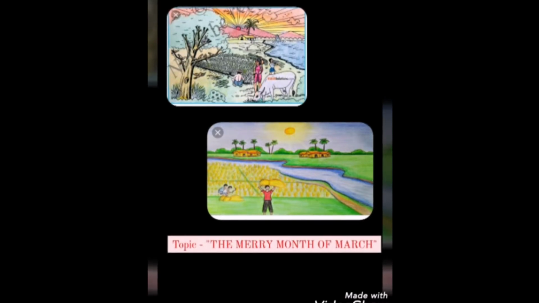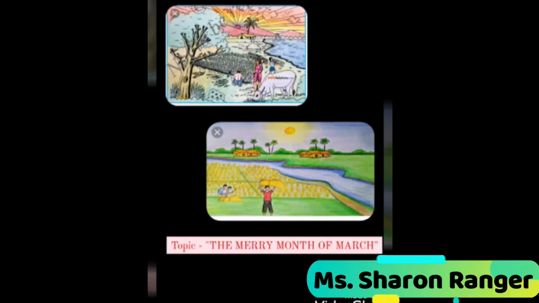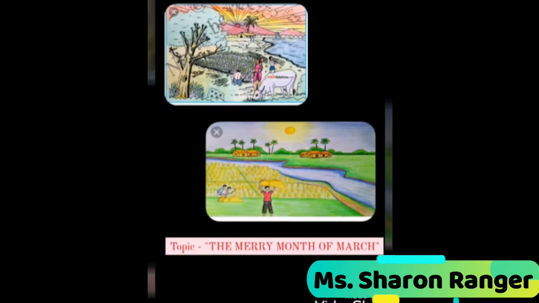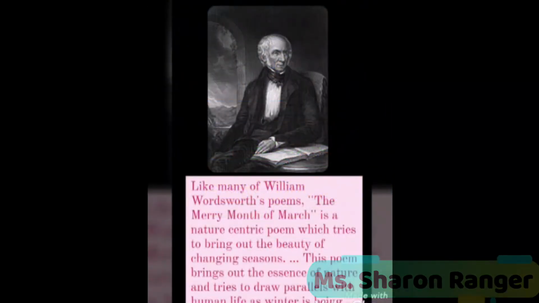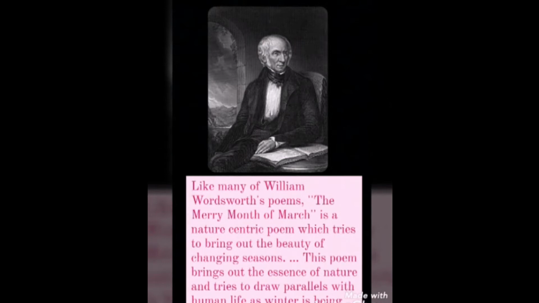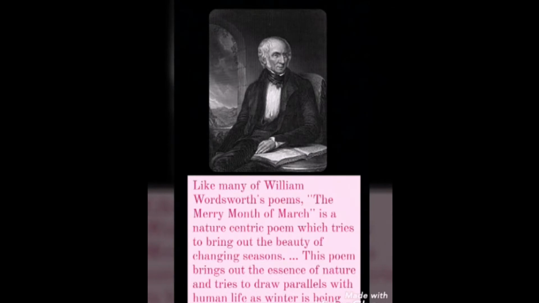So, once again, we are going to start a new chapter. It's a poem, okay? And the topic is the merry month of March. So, for that, you all need to turn to page number 59 in your English 2 book, okay? So, The Merry Month of March is a poem written by William Wordsworth. Okay? The Merry Month of March is a nature-centric poem which tries to bring out the beauty of changing seasons.